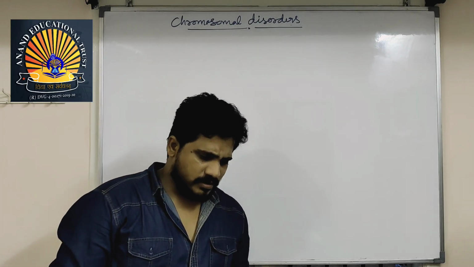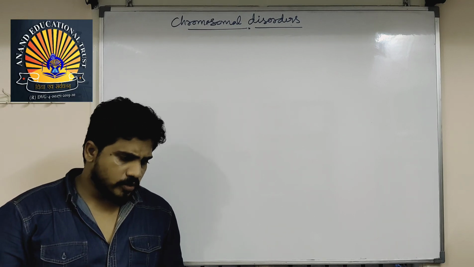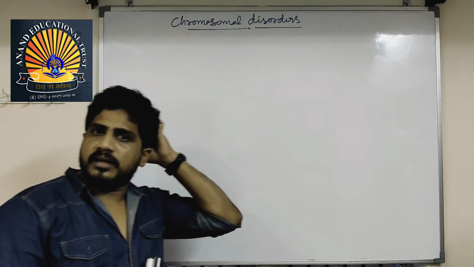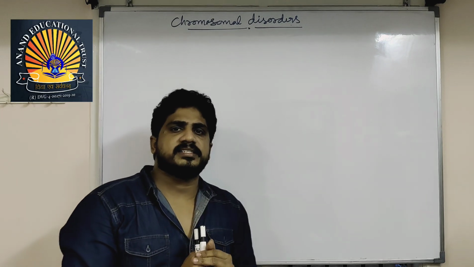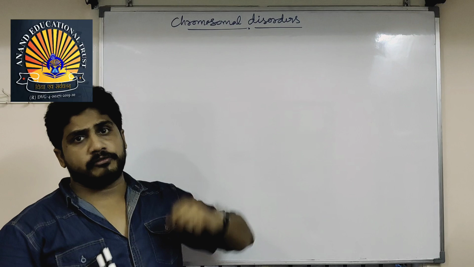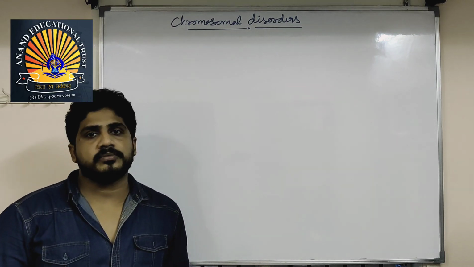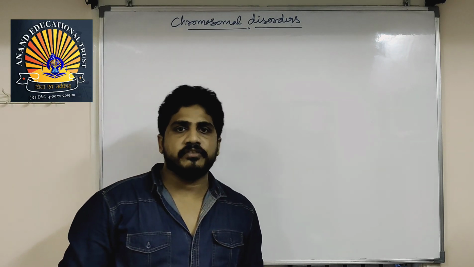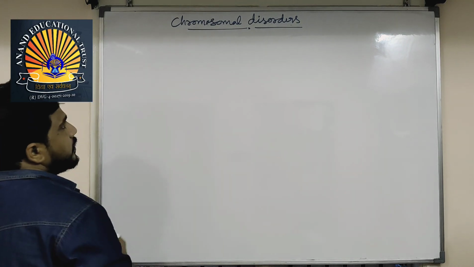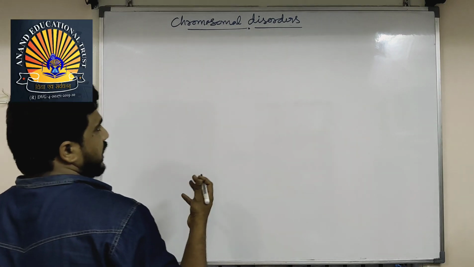Due to non-disjunction, the tubulin proteins are not properly synthesized, and the chromosomes cannot be pulled towards their poles. One side may have more chromosomes, the other side fewer, instead of equal. So non-disjunctional chromosomal abnormalities will happen.